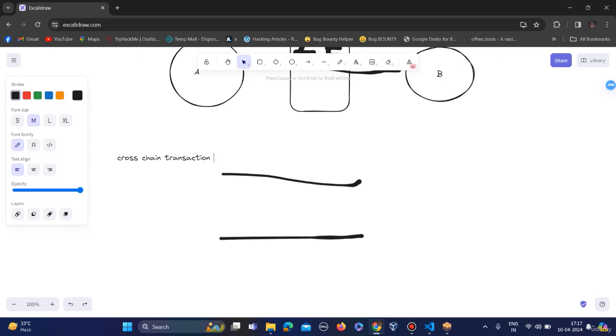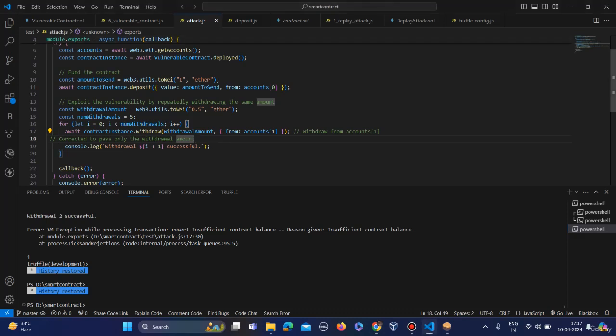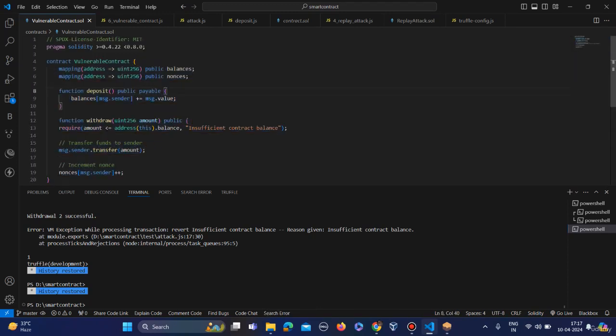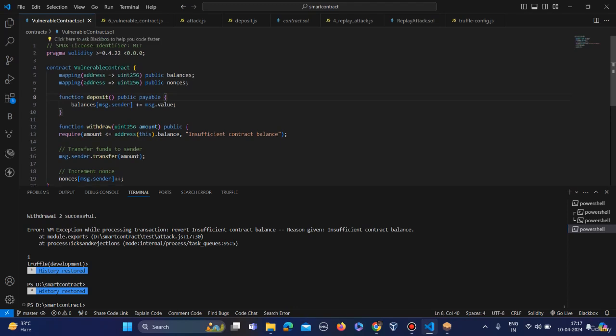Now let's see a practical example of a replay attack. I have already connected my Ganache with this VS Code. Here I have a smart contract vulnerable to replay attack. This line is used to track the balance, and this line is used to track the nonce, which is a unique number that increases with each transaction.